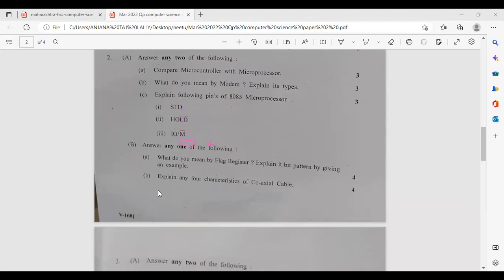Okay, and if they are asking for 4 characteristics of coaxial, characteristics means all 6 characteristics you should know. That is the 6 characteristics of transmission media: cost, installation requirement, bandwidth, band usage, attenuation, and immunity from electromagnetic interference. So any 4 characteristics of coaxial cable you can write.